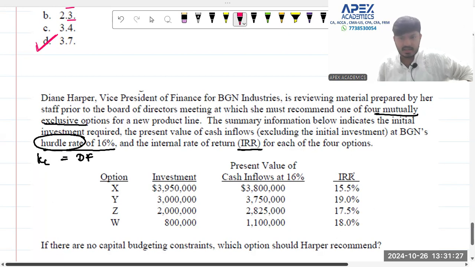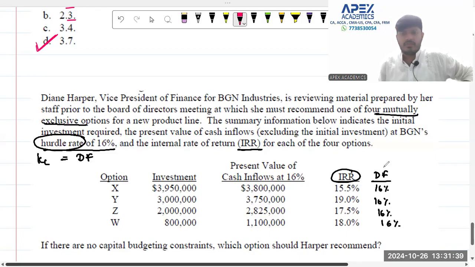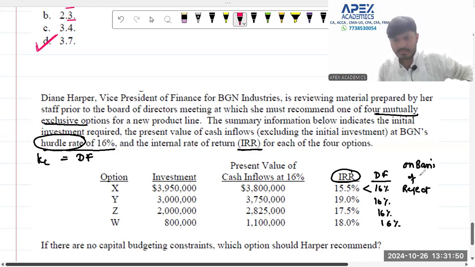Now, please understand, over here, internal rate of return is equal to 15%. Now, if I was to say here that discounting factor, of course, will be 16%, 16%, 16%, and 16%. On the basis of IRR, here your IRR is less than discounting factor. On the basis of IRR, reject. You will reject.